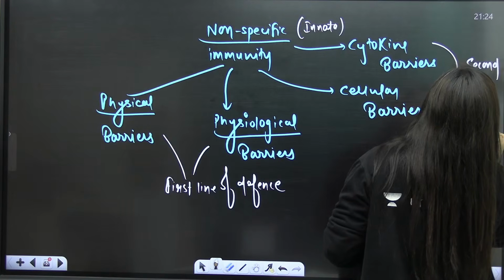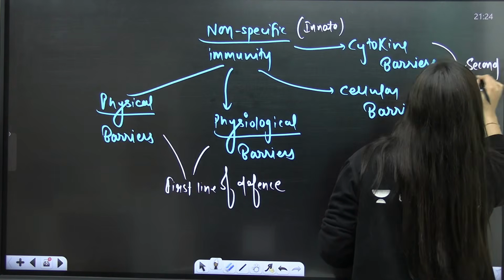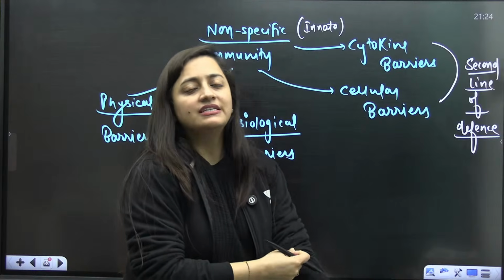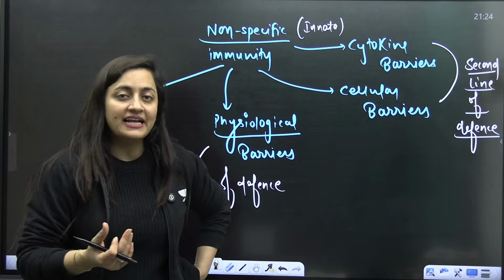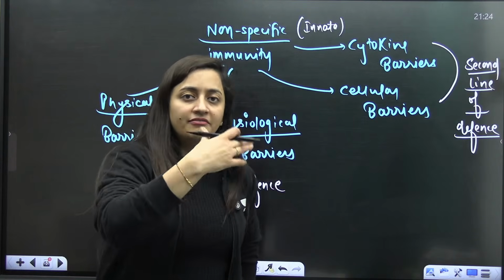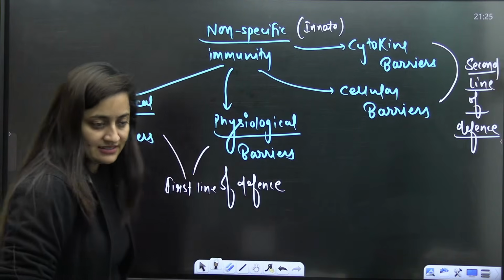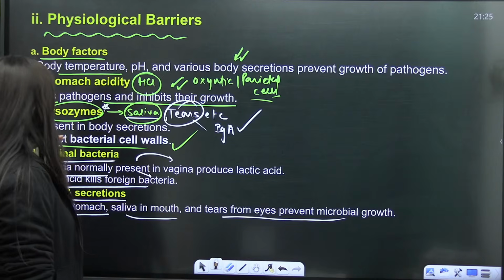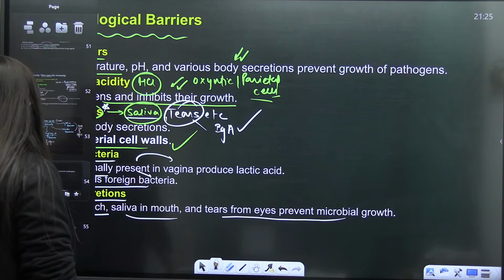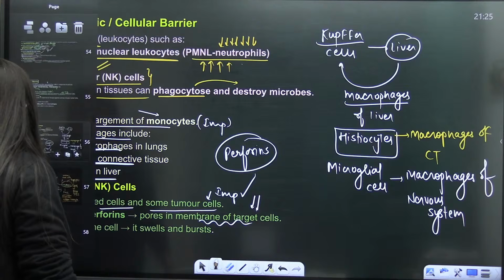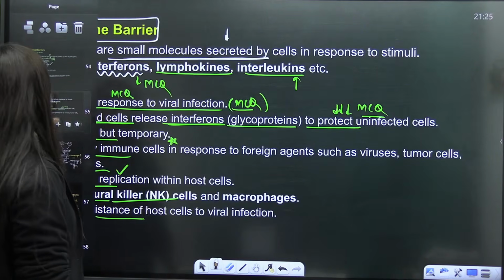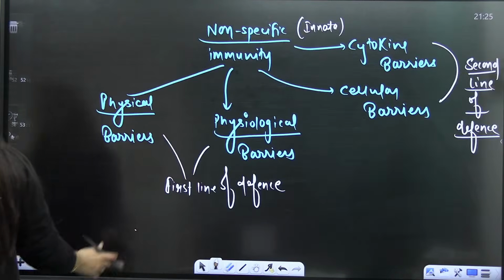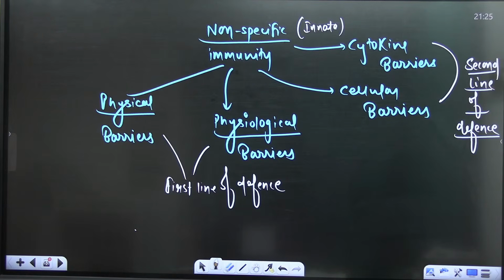Like it happens in our country also, right? That obviously when there is the external disturbance, army, navy, air force, they fight. Then if there is internal, right, we have the different agencies, something like that. Is that clear? So this is what we have discussed so far. Right now, what are we going to talk? We are going to talk about the various other things that we also include. So this is as per NCERT, the physical barriers, physiological barriers, right, cellular barriers and the cytokine barriers.